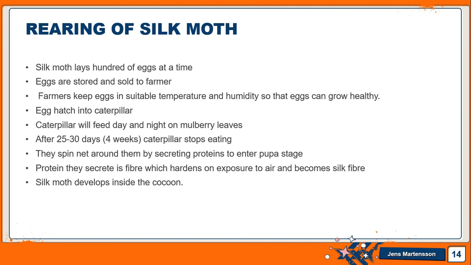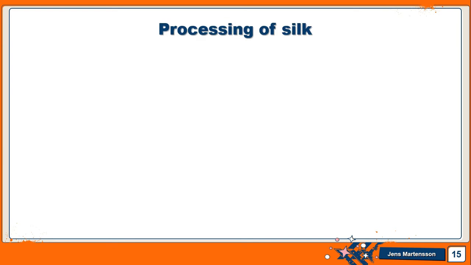The protein they secrete, as we know, is a fiber which hardens on exposure, and which is actually the silk fiber. Now, the silk moth starts to develop inside the cocoon. This is what actually happens up to the cocoon stage. Now, this is the rearing of silk. Now, what happens after this? That is the second stage, that is processing of silk.